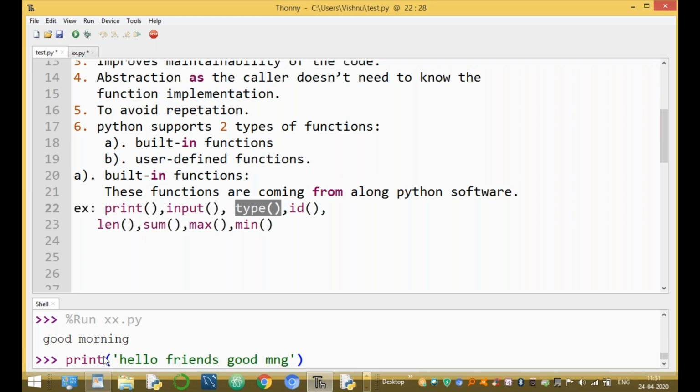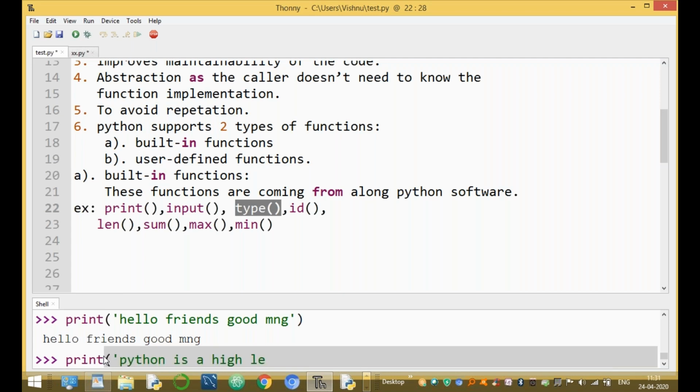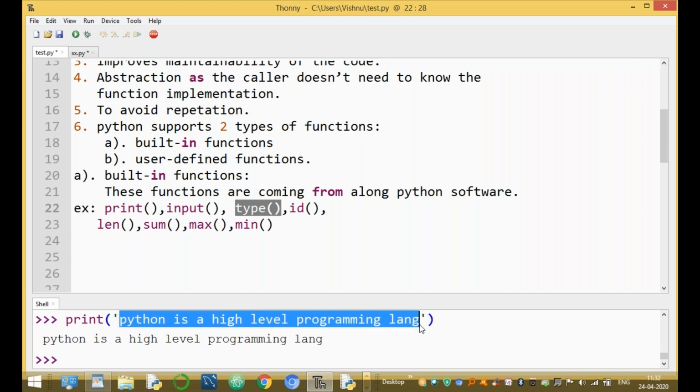This is an inbuilt function. Call it and enjoy it. Example: print. Python is a high-level programming language. Call it and enjoy it in different ways, with different parameters. Here, this is a parameter, and the parameter is a string type parameter.